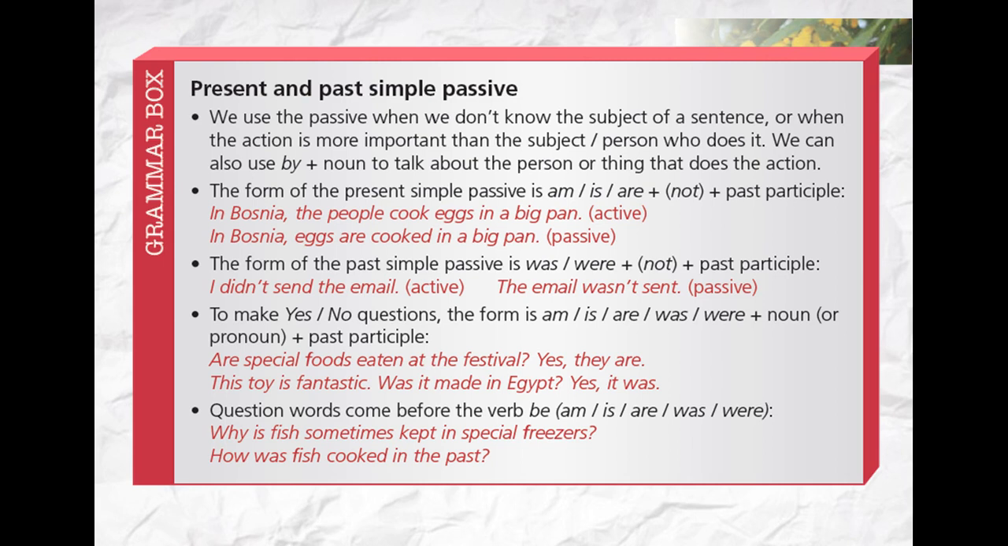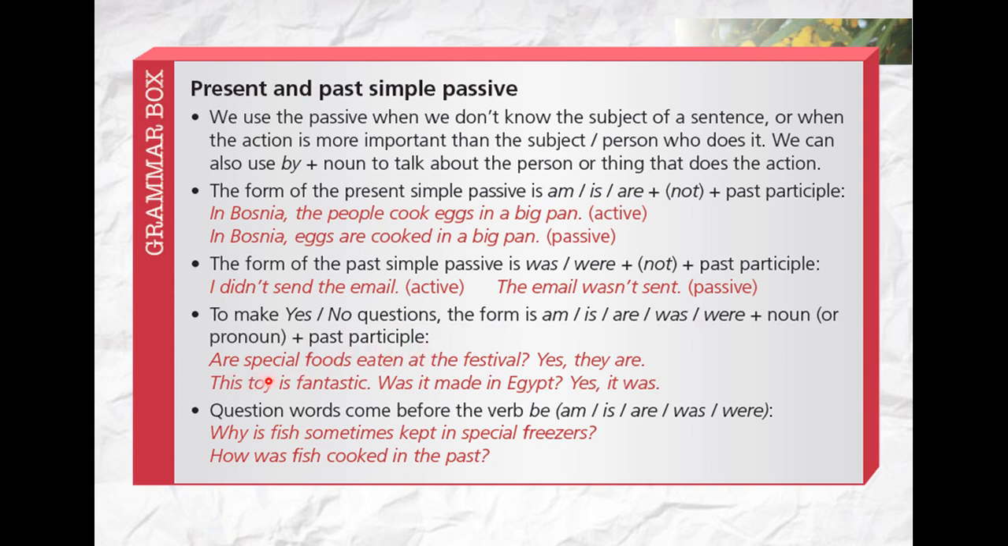This is the active. And then when we need to convert it to the passive in Bosnia, eggs are cooked in big pan. The form of the past simple passive uses was or were, and not in the negative form. To make yes or no questions, you have to use am, is, are, was, or were at the beginning of the question, and then be sure that you are using the past participle.